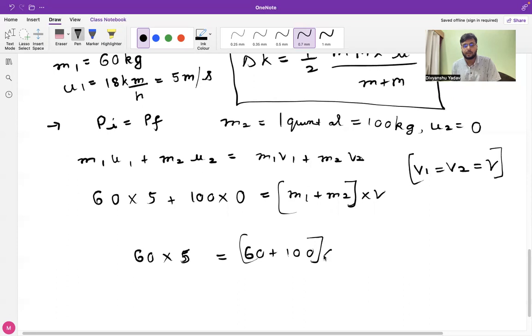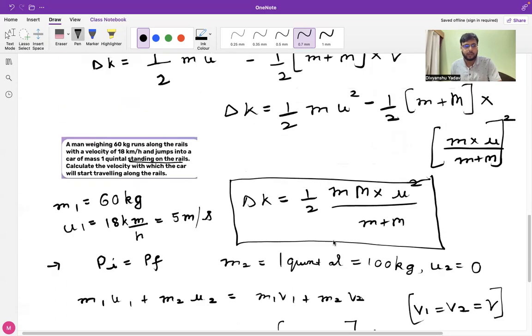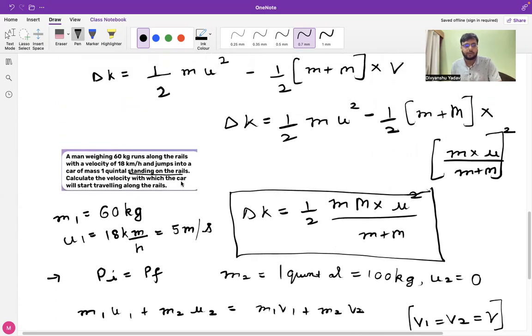into V. In the question, it was asked to calculate the velocity with which the car will start traveling along the rails.